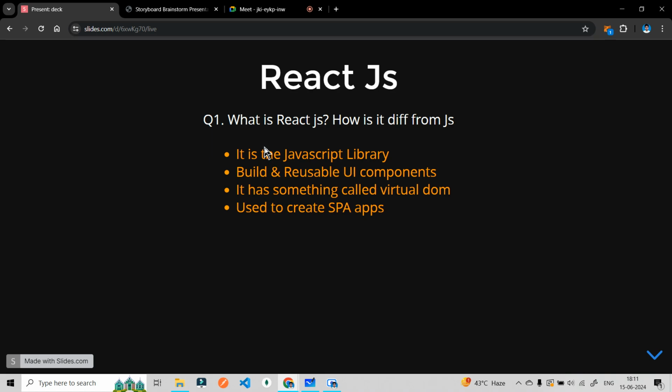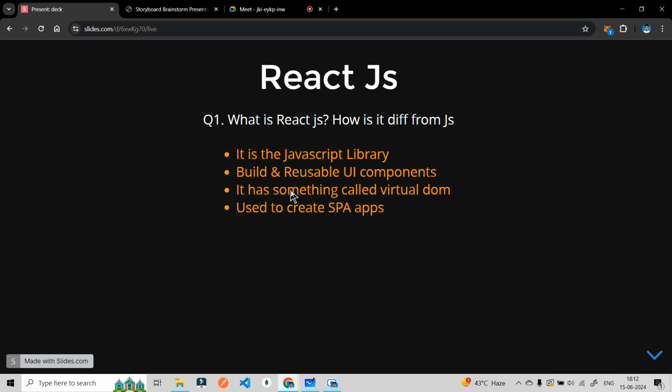So what is React.js? How will you tell the interviewer? If he asks what is React.js, you will tell him that React.js is a JavaScript library that helps us create UI components, and it has something known as the virtual DOM that helps us create SPA apps. Apps mean applications, and SPA means single page applications. Understood this part? These are the 4 points that sum up React.js.